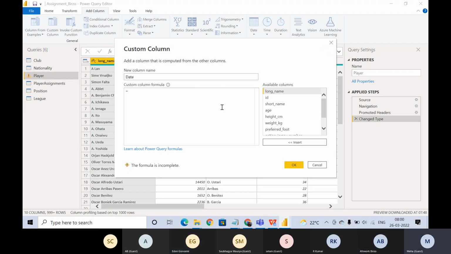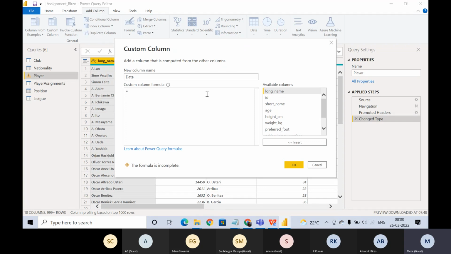You're right. So what happens is, using custom column, you were right, Burzo, we use custom column to create columns using M query. But this custom column, wherever you go via add column, will add a column that is computed from the other columns.